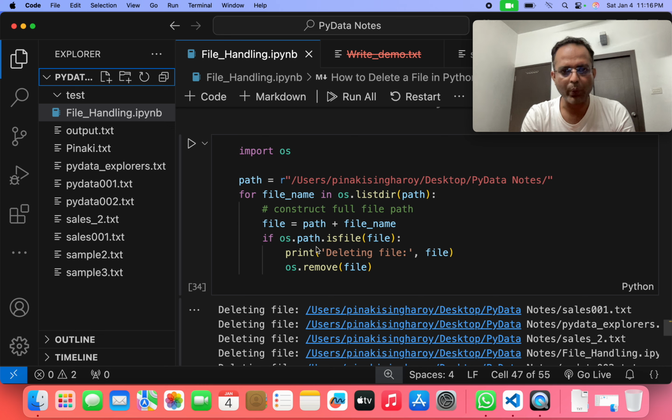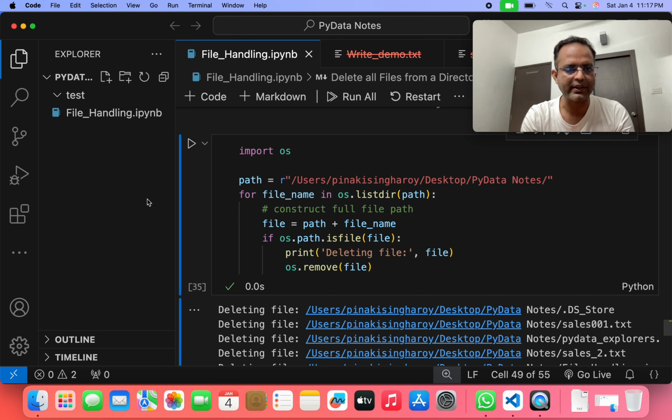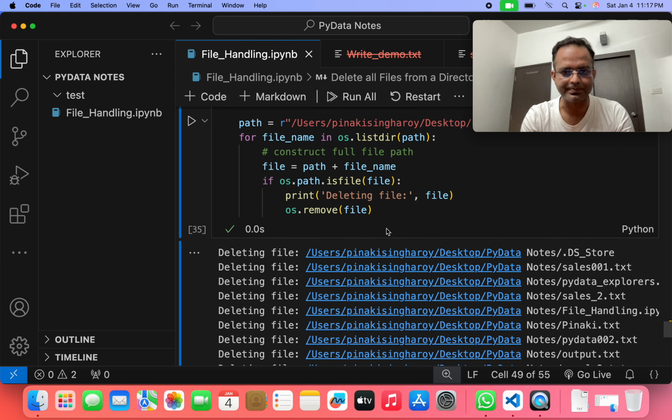Then if os.path.isfile, I am passing all the file paths at one time. Then we print the deleted file, passing the file here, then os.remove file. After we write the file here, os.remove will remove all the files at one time. I am running that program. You can see all the files are deleted from the PyData directory.